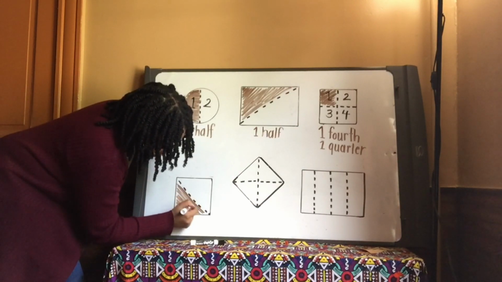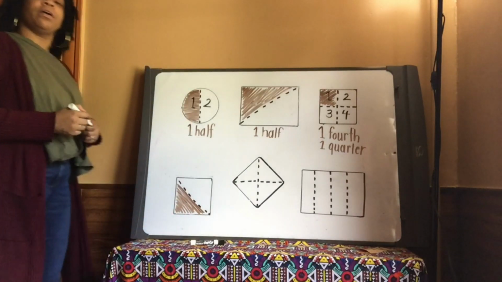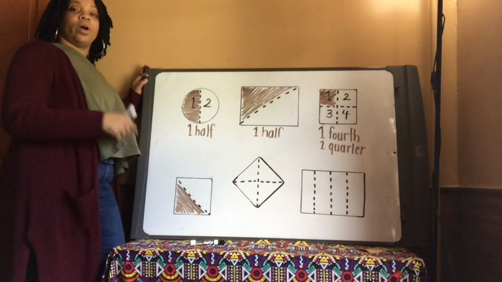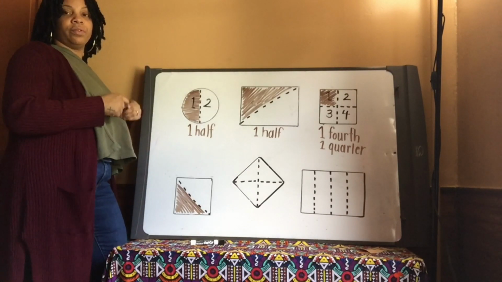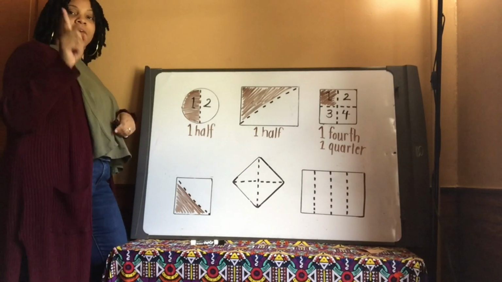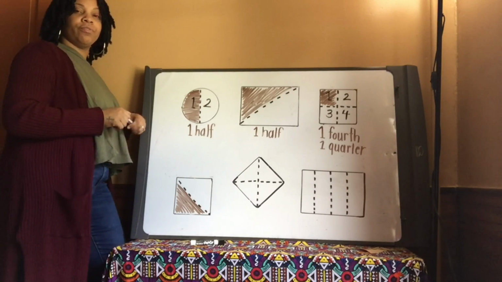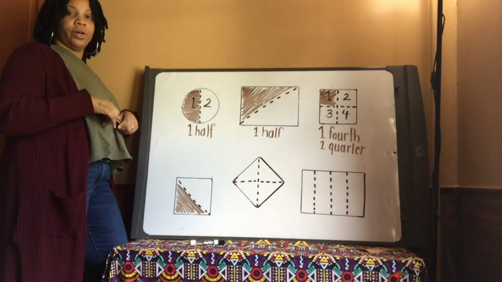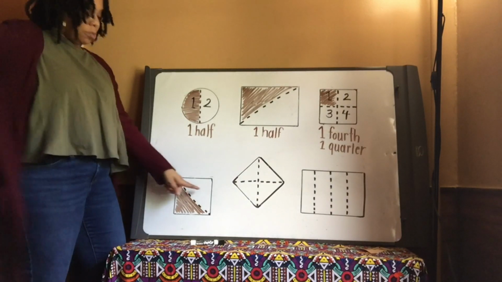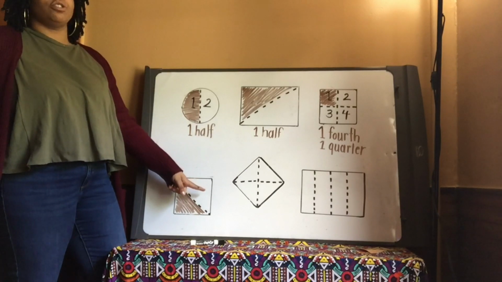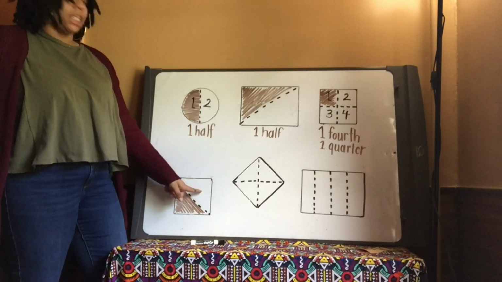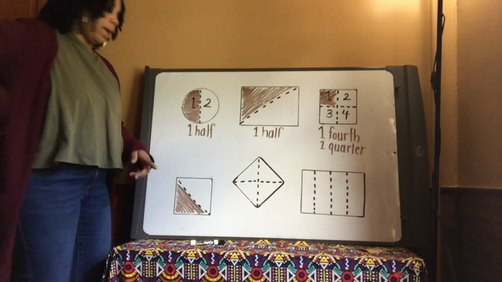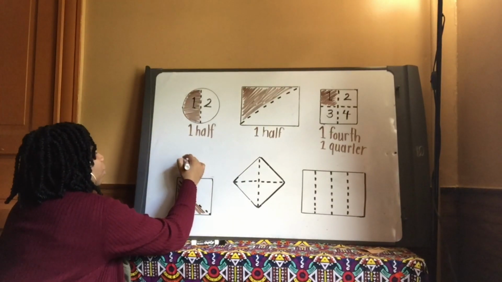All right, Congo, now you tell me, if I shade in one equal part of this square, is it 1/2 or 1/4? If you say 1/2, give me 1 finger. If you say 1/4, give me 4 fingers. Good, I see 1 finger because we split this square into halves, right? 2 halves. There's one here and there's the second one there. But we only shaded in one. So that means we are showing 1/2.